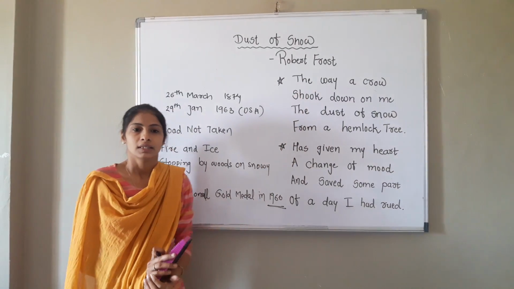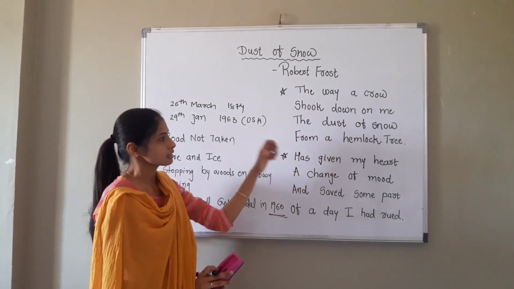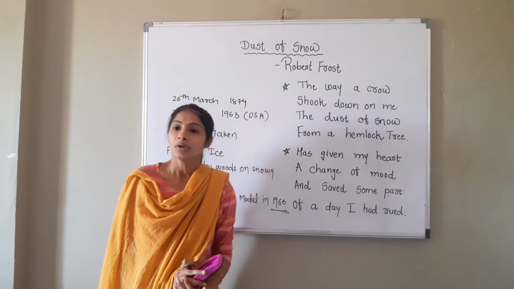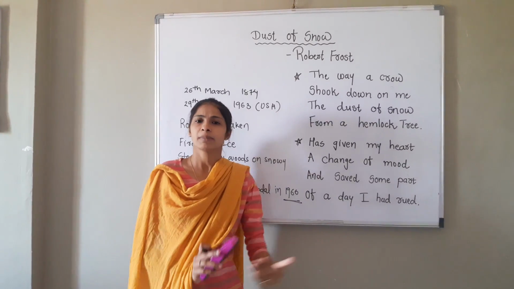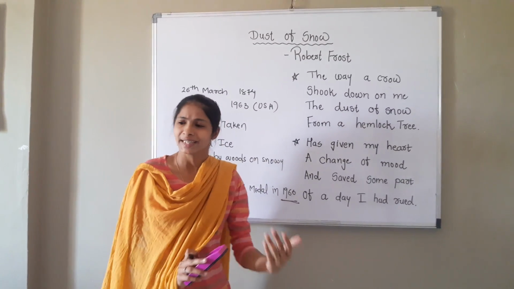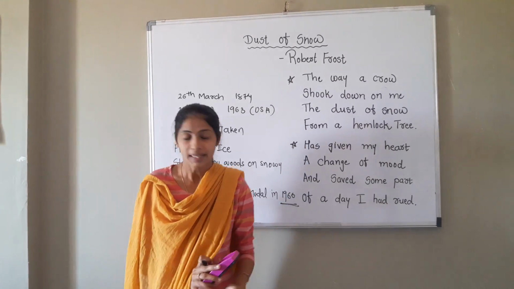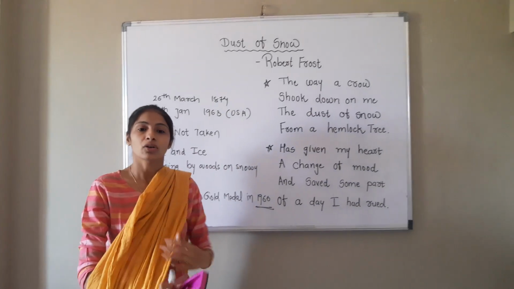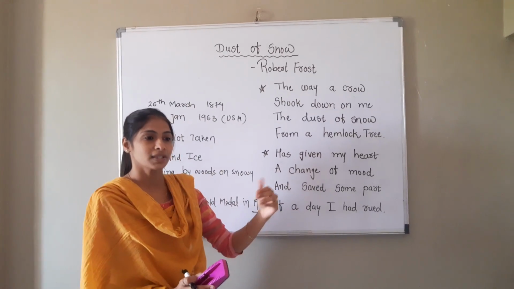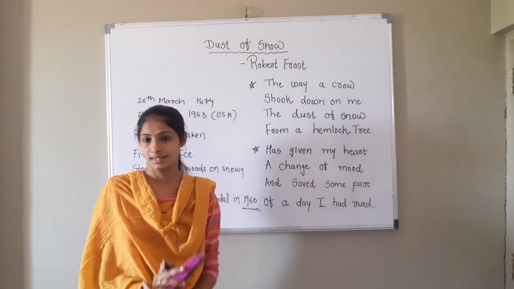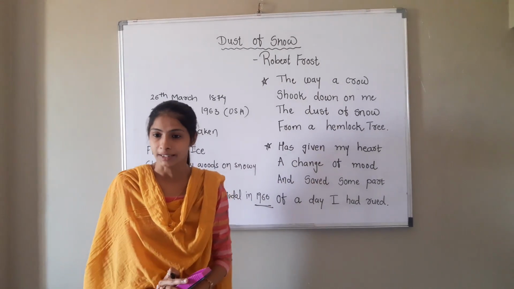Robert Frost described two main important things in this poem. In society, we know that a few animals, birds, and insects are taken in a negative way. Here, in this poem, the poet described two important things which give us negative references. First one is a crow and second one is a hemlock tree.